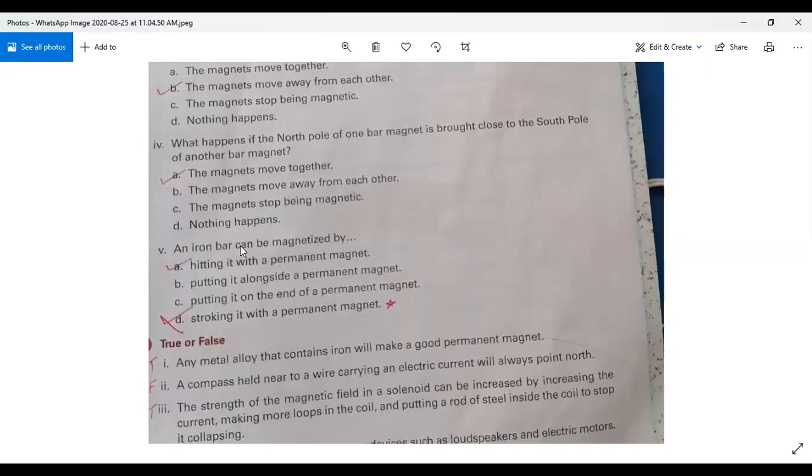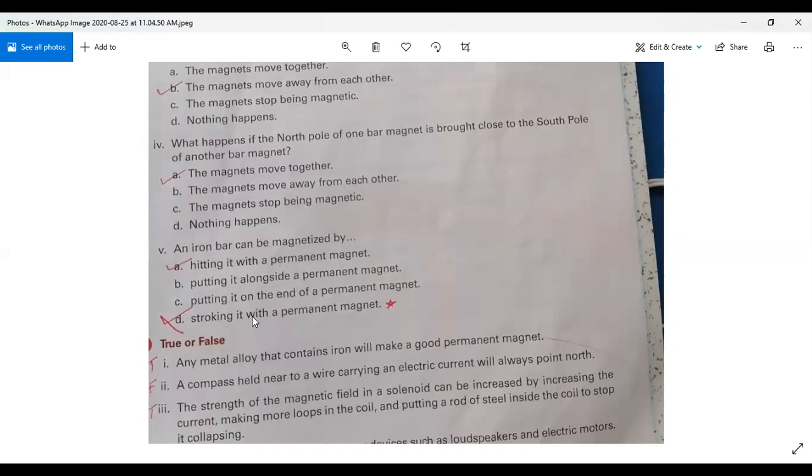An iron bar can be magnetized by hitting it with a permanent magnet, putting it alongside a permanent magnet, putting it on the end of a permanent magnet, or stroking it with a permanent magnet.